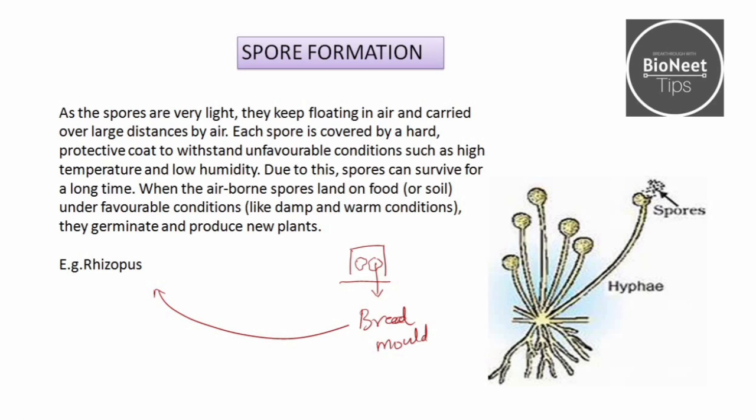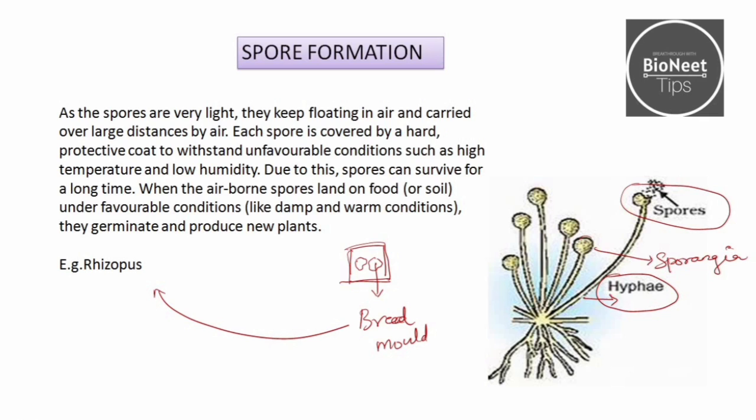So what happens is, when this rhizopus gets attached on the bread which is moist, it releases the spores which are present in these blob-like or balloon-like structures called the sporangia. These sporangia are held with the help of filamentous thread-like structures called the hyphae.